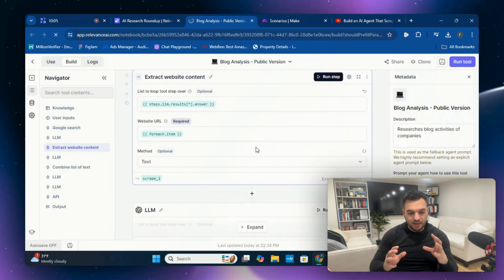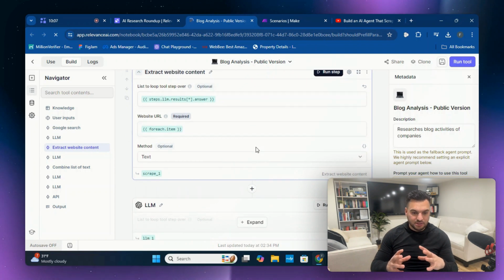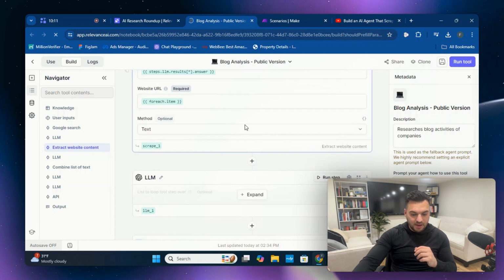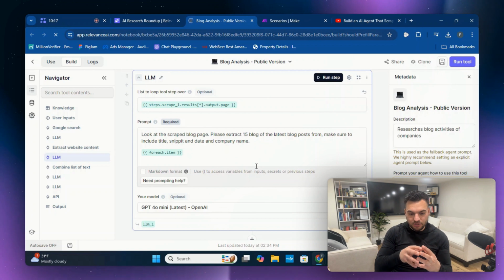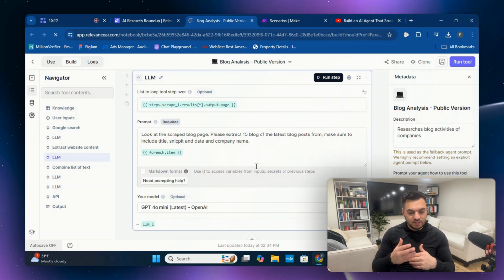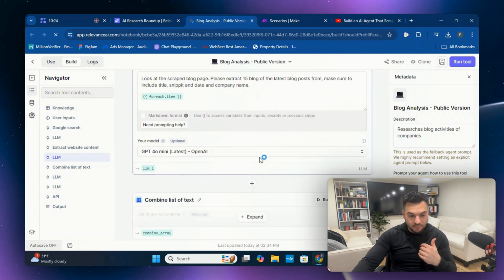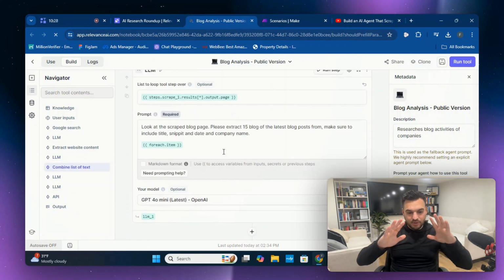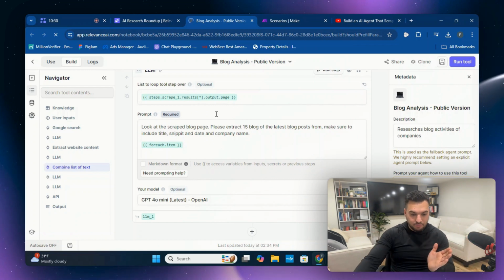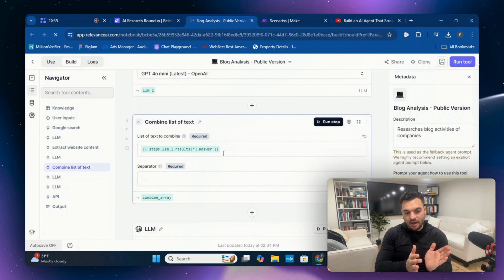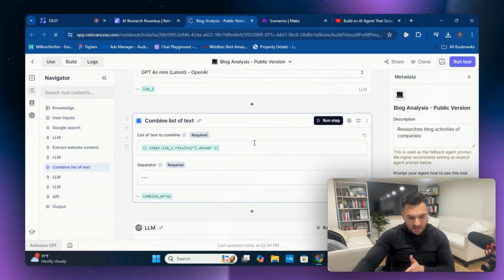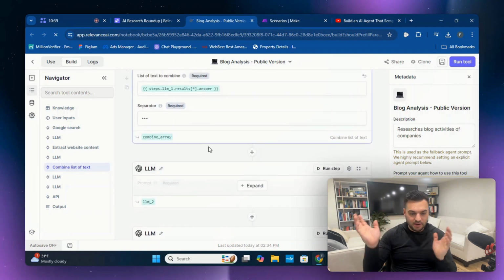And then it also extracts the website information separately, so for OpenAI and Google DeepMind, and then it passes it on to the LLM. It looks at the scraped blog page and extracts 15 of the latest blog posts. Make sure to include the title, the snippet, the date, the company, etc. And once it's separated, because they are separate, they need to be combined and parsed together. This is the combining part. It combines the list of texts, takes OpenAI and Google DeepMind and combines them together.